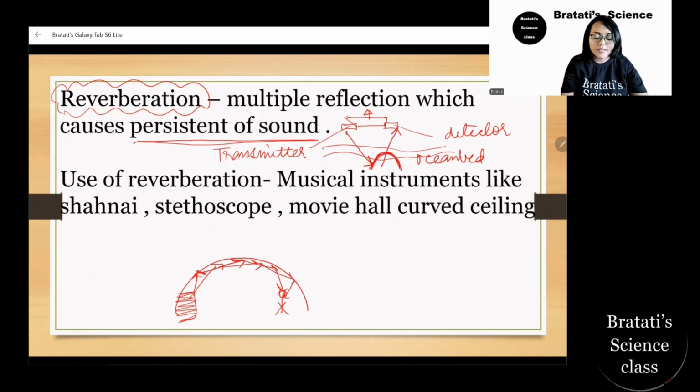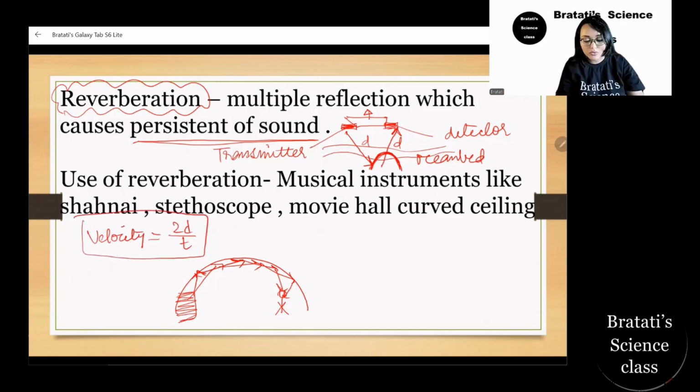The velocity of the sound is known here. So we know the velocity equals 2d by time. With this we can get to know the distance. The d can be calculated. If you know the velocity and the time taken, we can find out d. And if they find d, then we will know how much depth it is from the ocean bed. Accordingly, the sailors will take precautions.